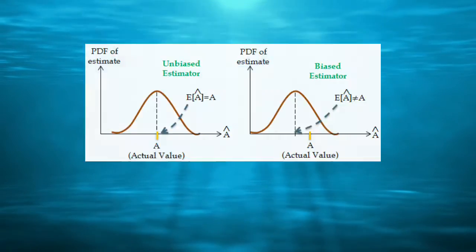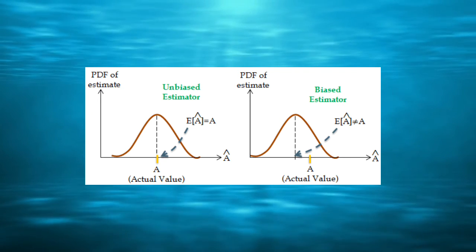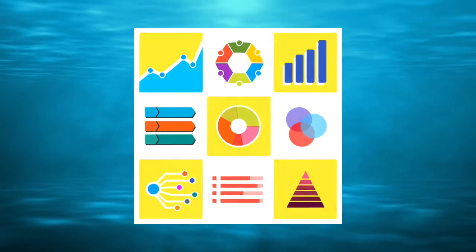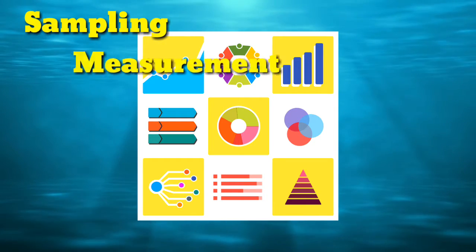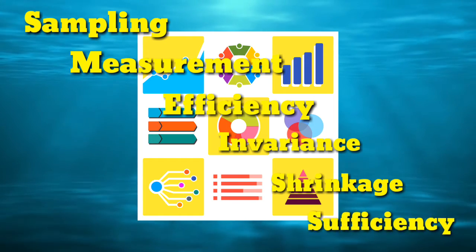Often people refer to a biased estimate or an unbiased estimate, but they are talking about an estimate from a biased estimator or an estimate from an unbiased estimator. Often, if just a little bias is permitted, then an estimate can be found with lower MSE or fewer outlier sample estimates. Now, we are going to discuss some of the most important concepts used in statistics, such as sampling error, measurement error, efficiency, invariance, shrinkage and finally the sufficiency principle.